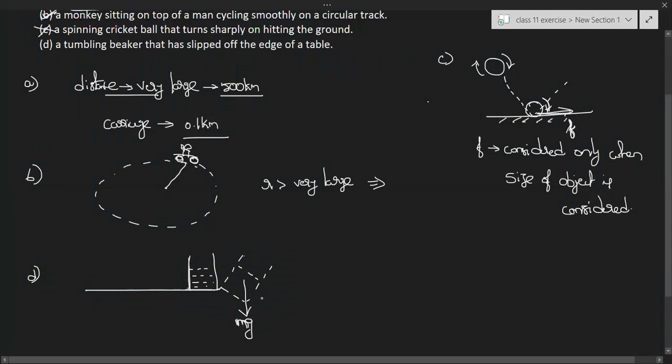So the toppling of a beaker is due to its weight. Weight will be considered only if it is not a point object, that means if you consider its size. So in case D also, it is not a point object.